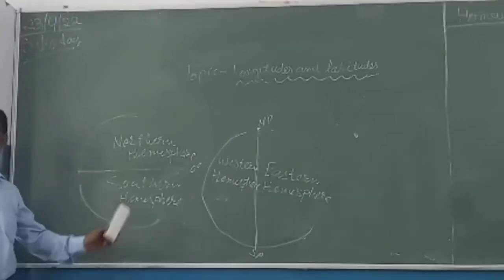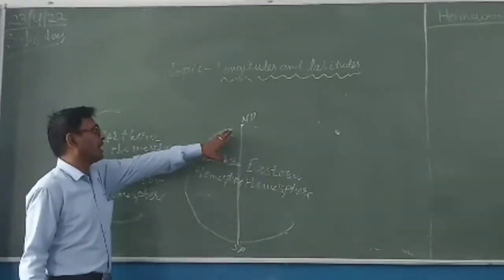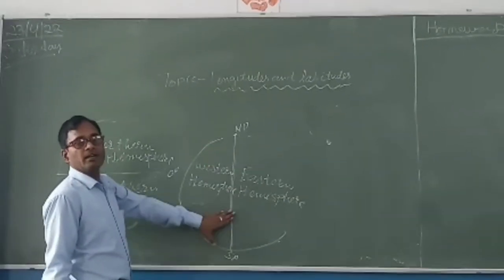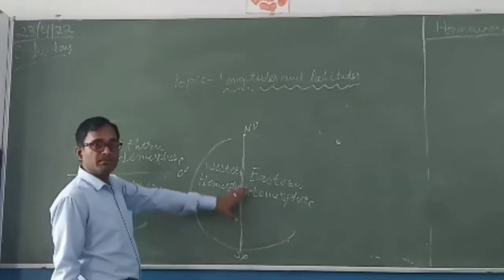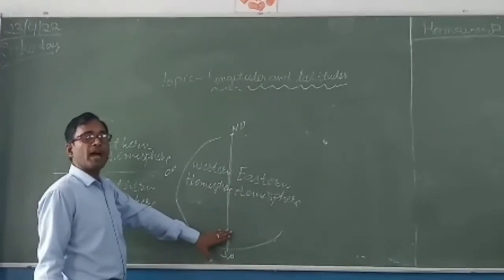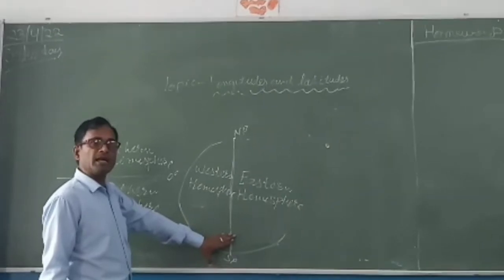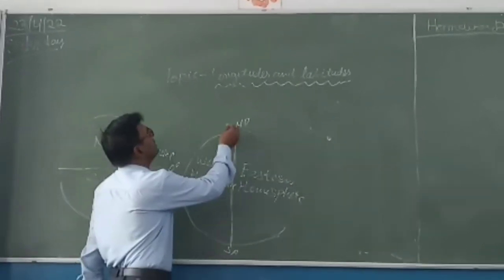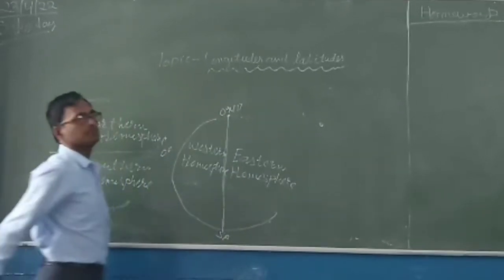But what is the difference between the two hemispheres? Here the main role is played by the vertical line. This vertical line, the imaginary line, is known as the prime meridian, the 0 degree prime meridian.